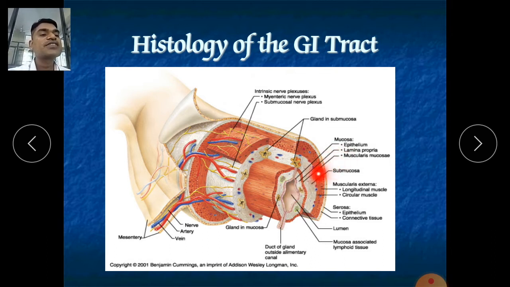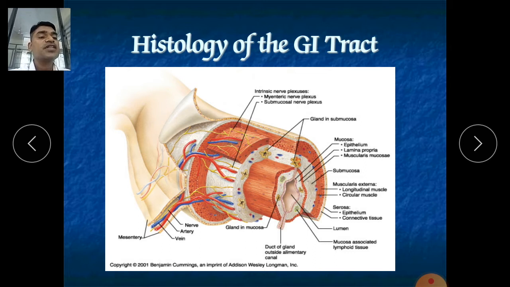Now the third layer is the muscularis. This muscularis mucosa is the third layer of the mucosa, and it is made up of connective tissue.